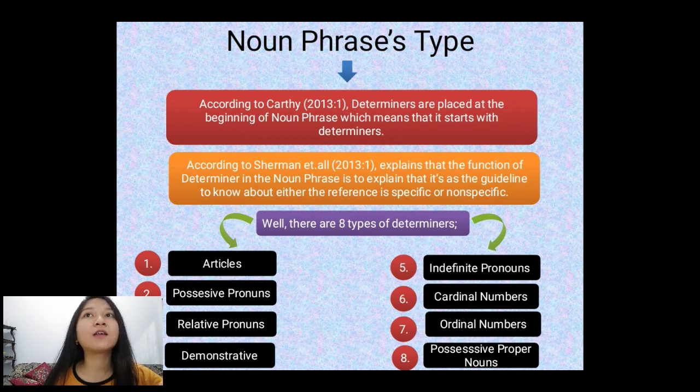Sixth, cardinal number consists of 1, 2, 3, 4, 5, and etc. Seventh, ordinal numbers consist of last, first, second, third, fourth, and etc. Eighth, possessive proper nouns, stuff like Novice's house or Fitriananda's bottle, and etc.